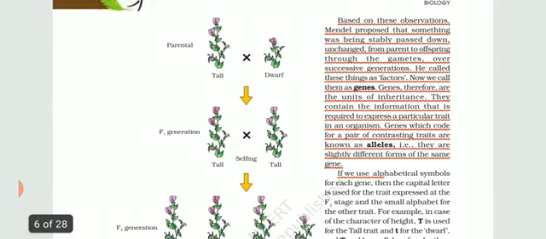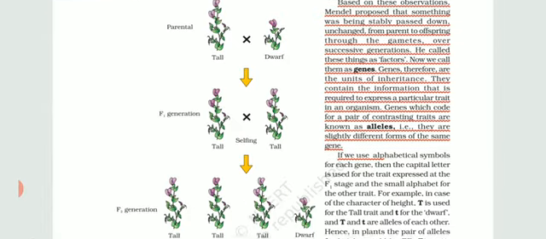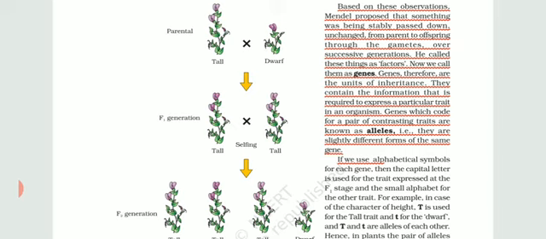Based on these observations, he proposed that something is being stably passed down, meaning it has not changed from the parents to the offspring. Over successive generations, some unit is responsible for this inheritance. He named it factors, but today we call them genes.